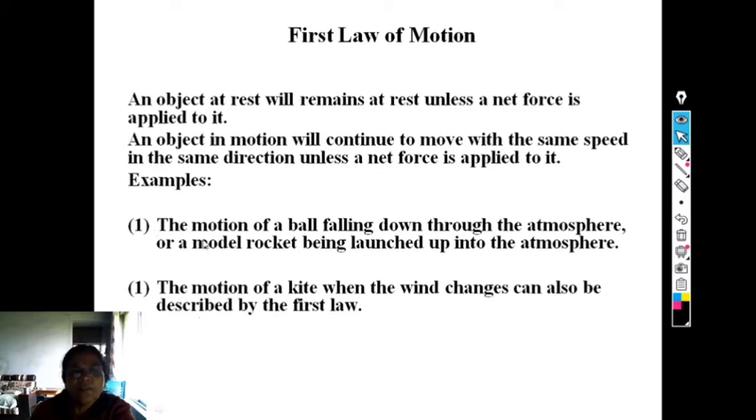Example number 1. Motion of a ball falling down through the atmosphere, or a model rocket being launched up into the atmosphere. And the second one, motion of a kite when the wind changes, can also be described by the first law. These are the two examples to clarify the statement of Newton's first law.